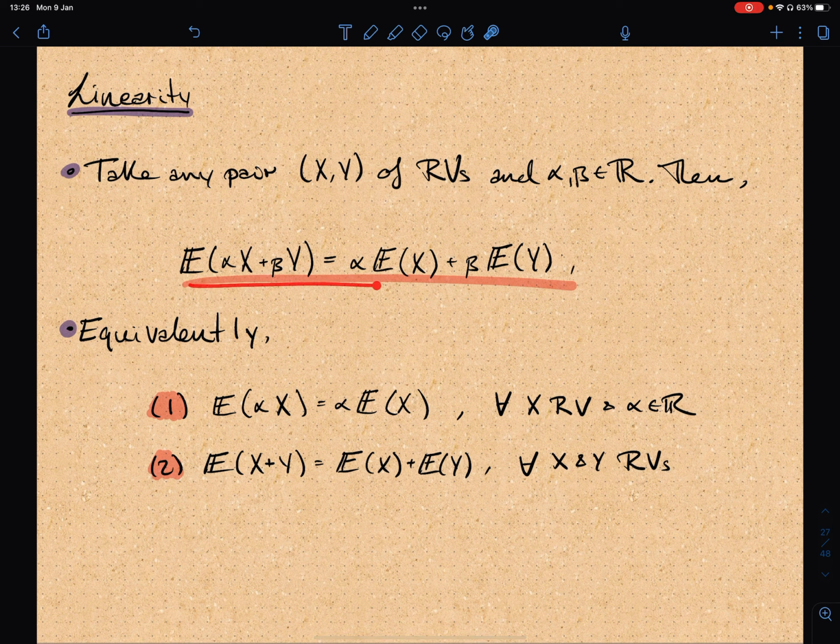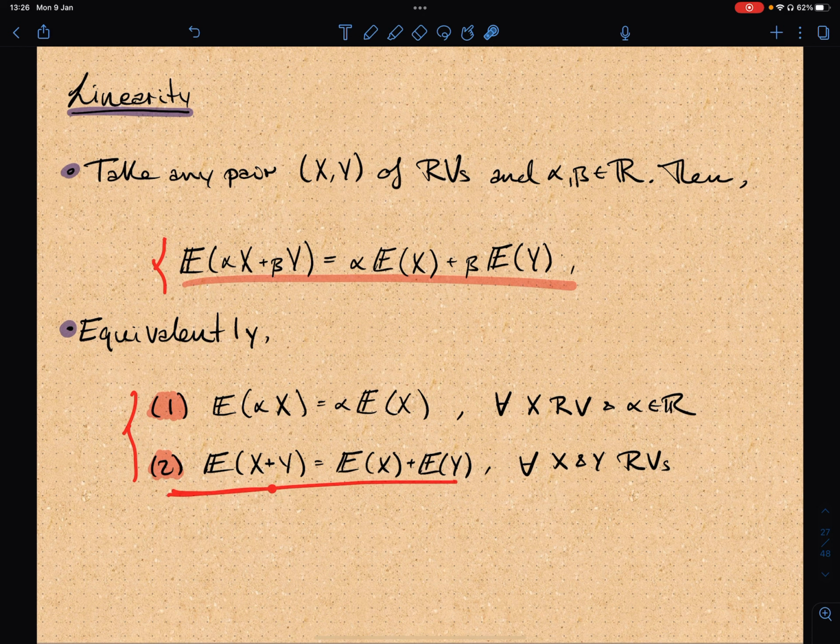Or equivalently, we can break up this identity into two parts. This is a scaling: if you scale by alpha, you can take the scaling out of the expected value. And if you take the expected value of the sum of two random variables, then you can take the summation outside the expected value, for any two random variables and any alpha. So this is the main property, and this simplifies a lot of expected value computations. And this is equivalent to this too.